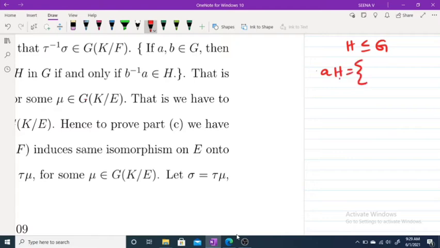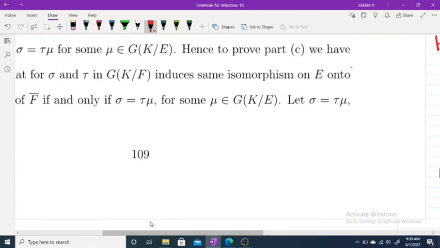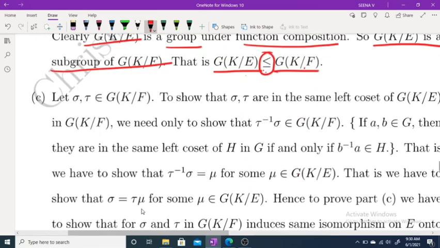AH is the left coset of H in G, where A belongs to G. This is the set of all AH such that H belongs to H. This is our left coset, and the right coset HA is the set of all HA, where the operation is the operation in G itself, such that H belongs to H and A belongs to G. We have a result: if A belongs to H, then HA is the same as H, equal to AH. So we take A belonging to G and some H belonging to H, thus making our coset.